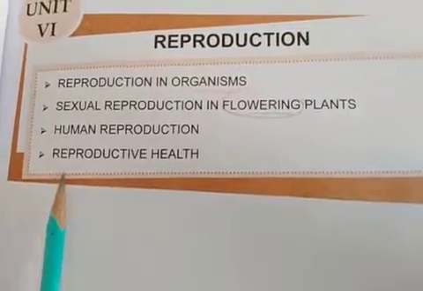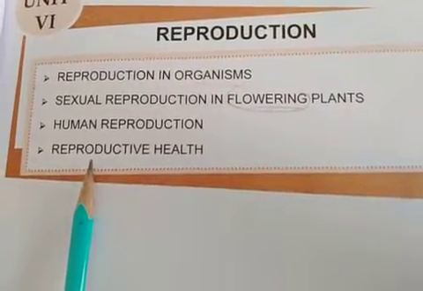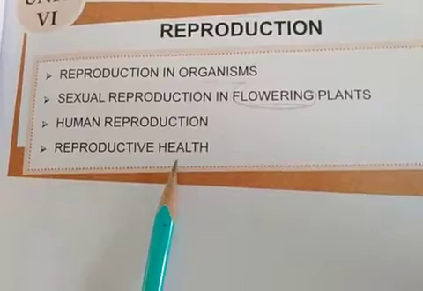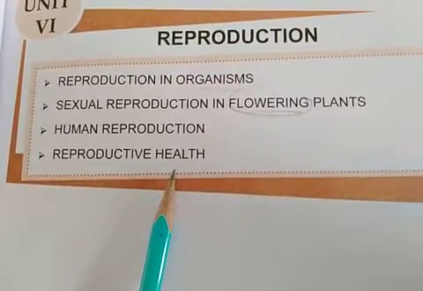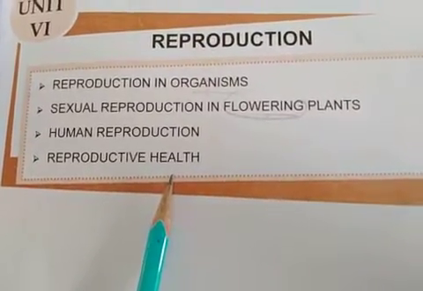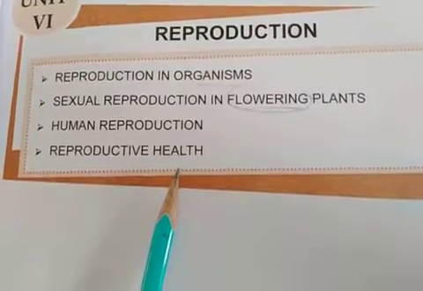Last but not the least, this unit comprises the fourth chapter, that is reproductive health. Here reproductive health represents the type of health in which you are physically healthy and capable to reproduce well.